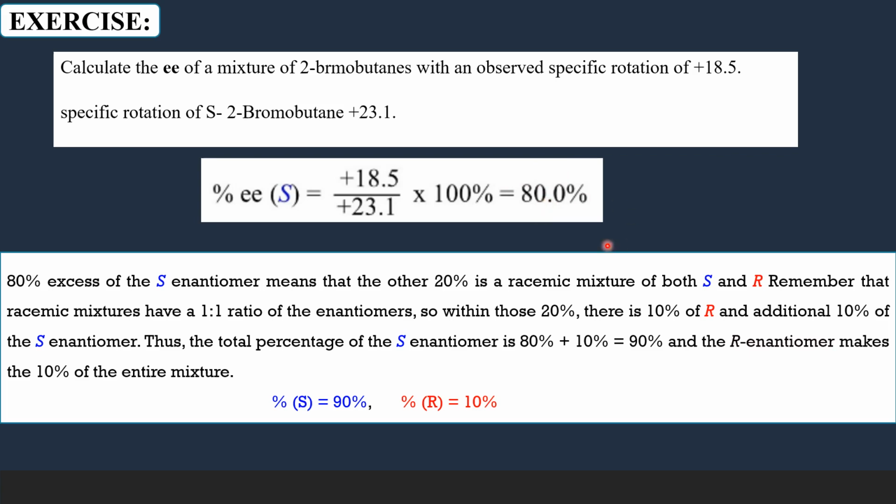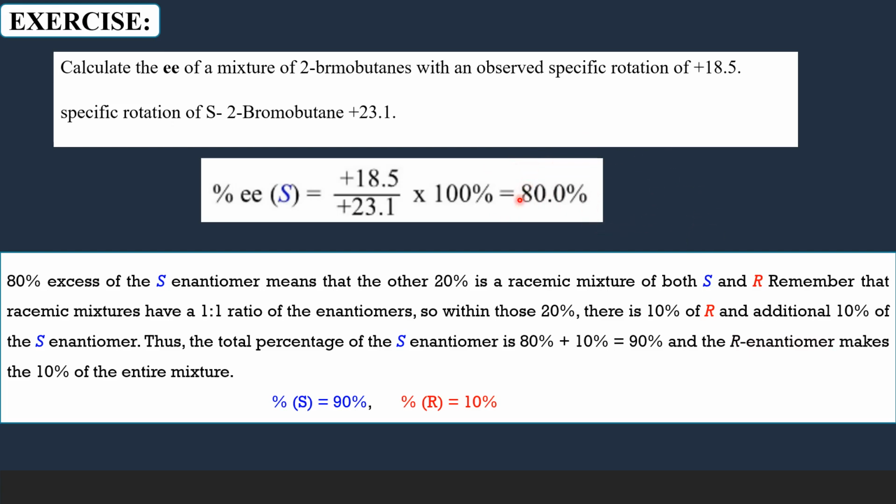So the remaining 20% is racemic. That means in the remaining 20%, 10% should be dextro and 10% should be levo. So already there is 80% pure or excess of dextrorotatory isomer. The racemic mixture has another 10% of dextrorotatory isomer.